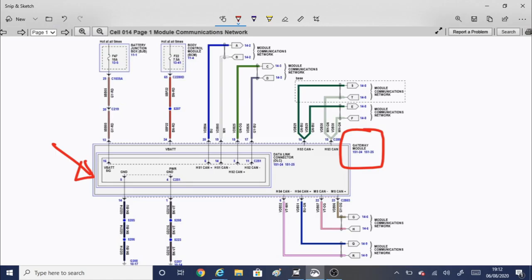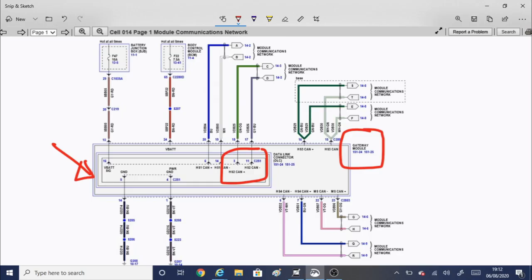So as we can see here, we've got the gateway module and we've got all the CAN networks. Previously we've found that the power steering control module, steering column control module and the gear shift module are all on high speed 2. So they're on pins 3 and 11 of the DLC.